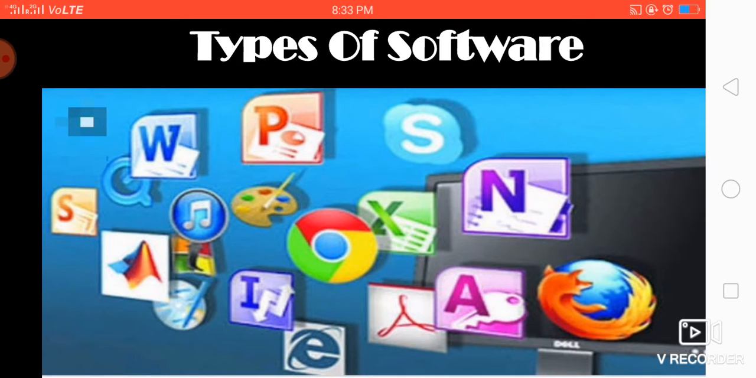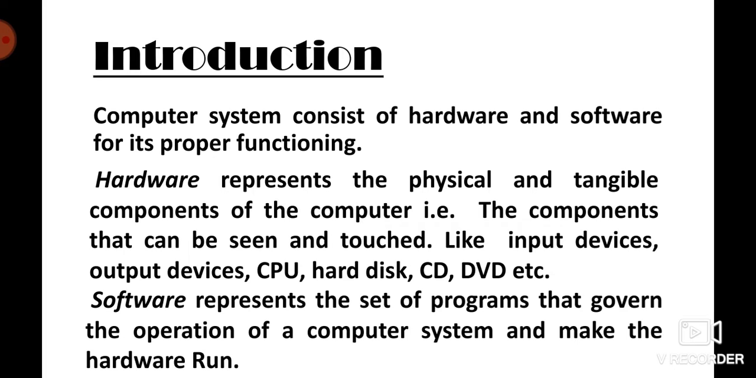Okay, so let's start. Today I'm going to start the third chapter of your book, and the chapter name is Types of Software. In chapters 1 and 2 we have already discussed the hardware. In this chapter we will cover what software is and the types of software. As we all know, for proper functioning a computer system requires both software and hardware.